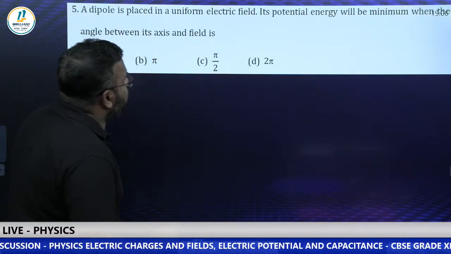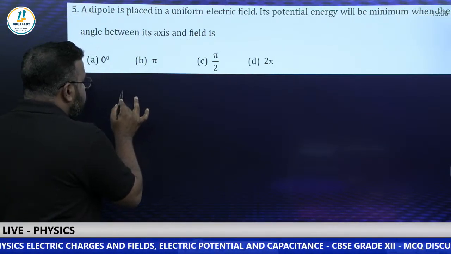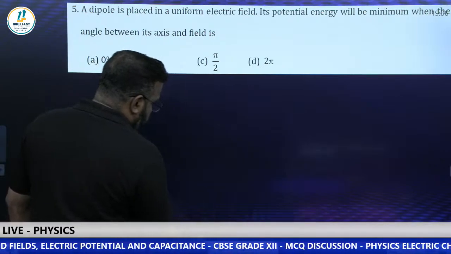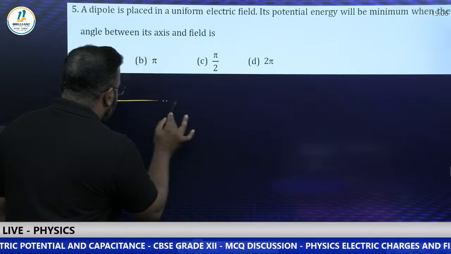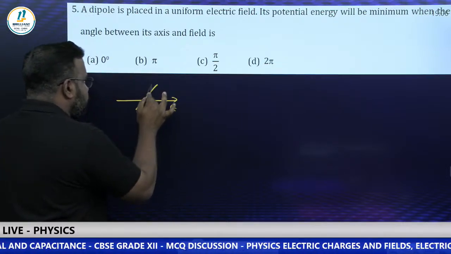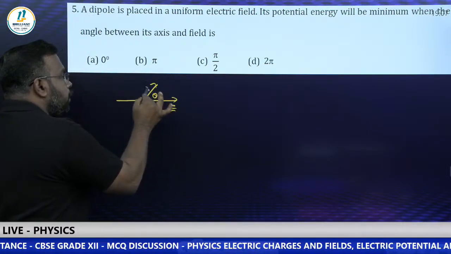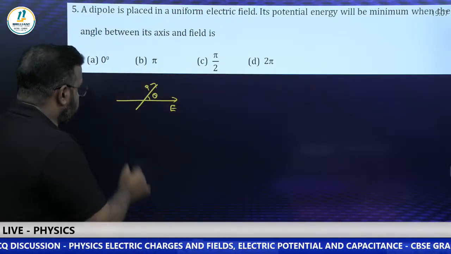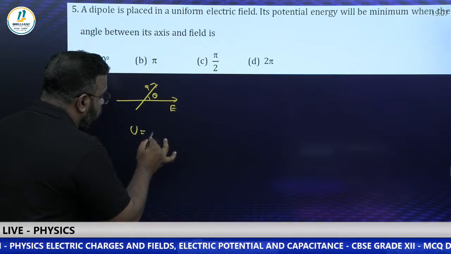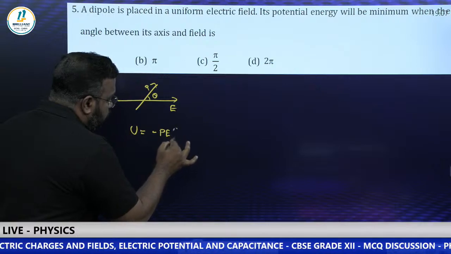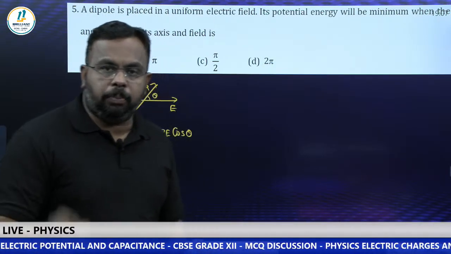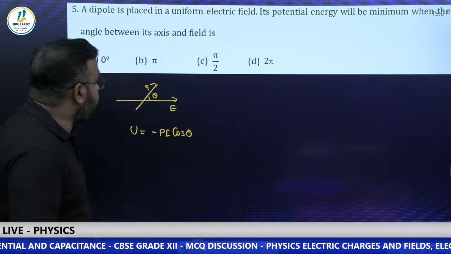A dipole is placed in a uniform electric field. So there is a uniform electric field of intensity E. In that electric field, we are going to place a dipole at an angle theta. Tell me what is the formula for its potential. Potential energy U is equal to minus PE cos theta. Please study this formula. Potential energy of a dipole in a uniform electric field is minus PE cos theta.